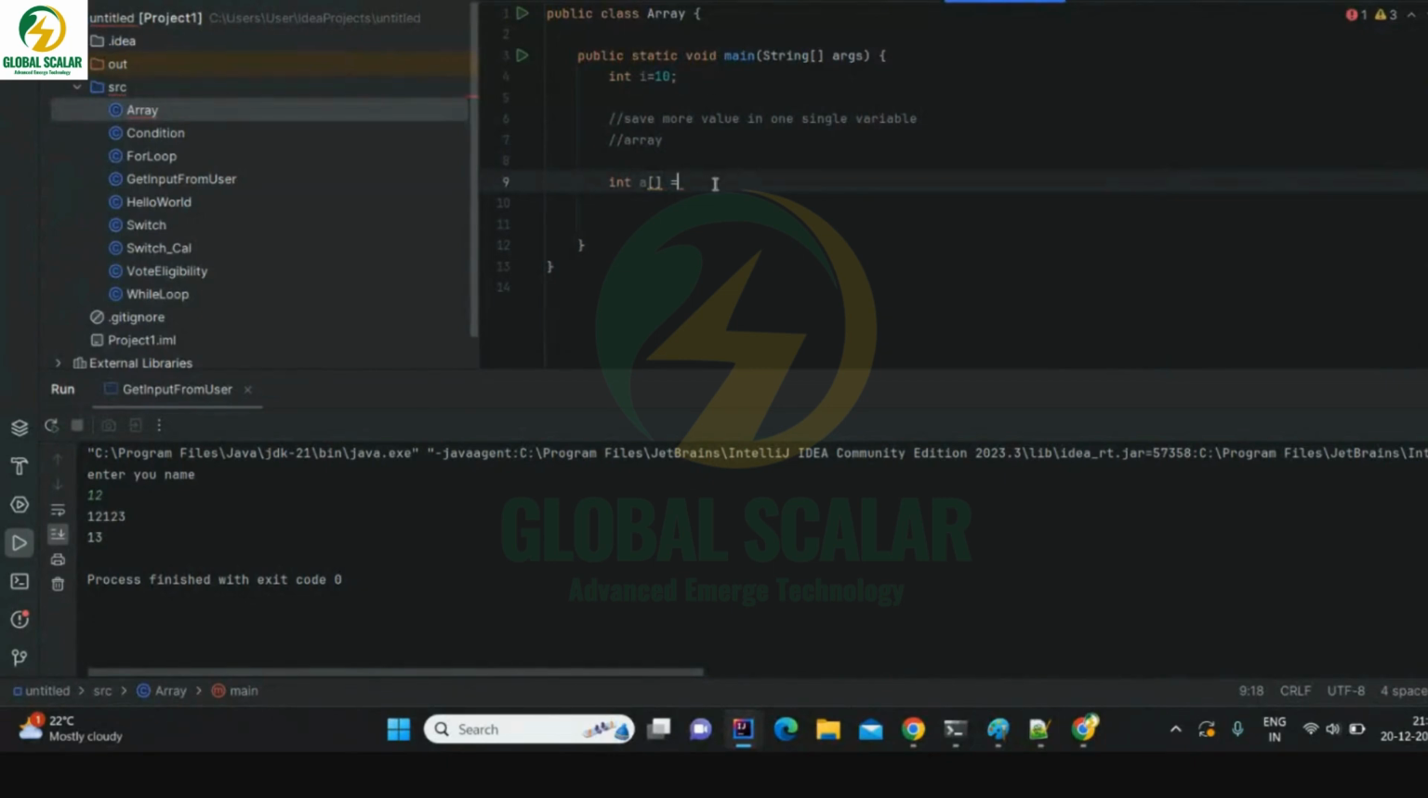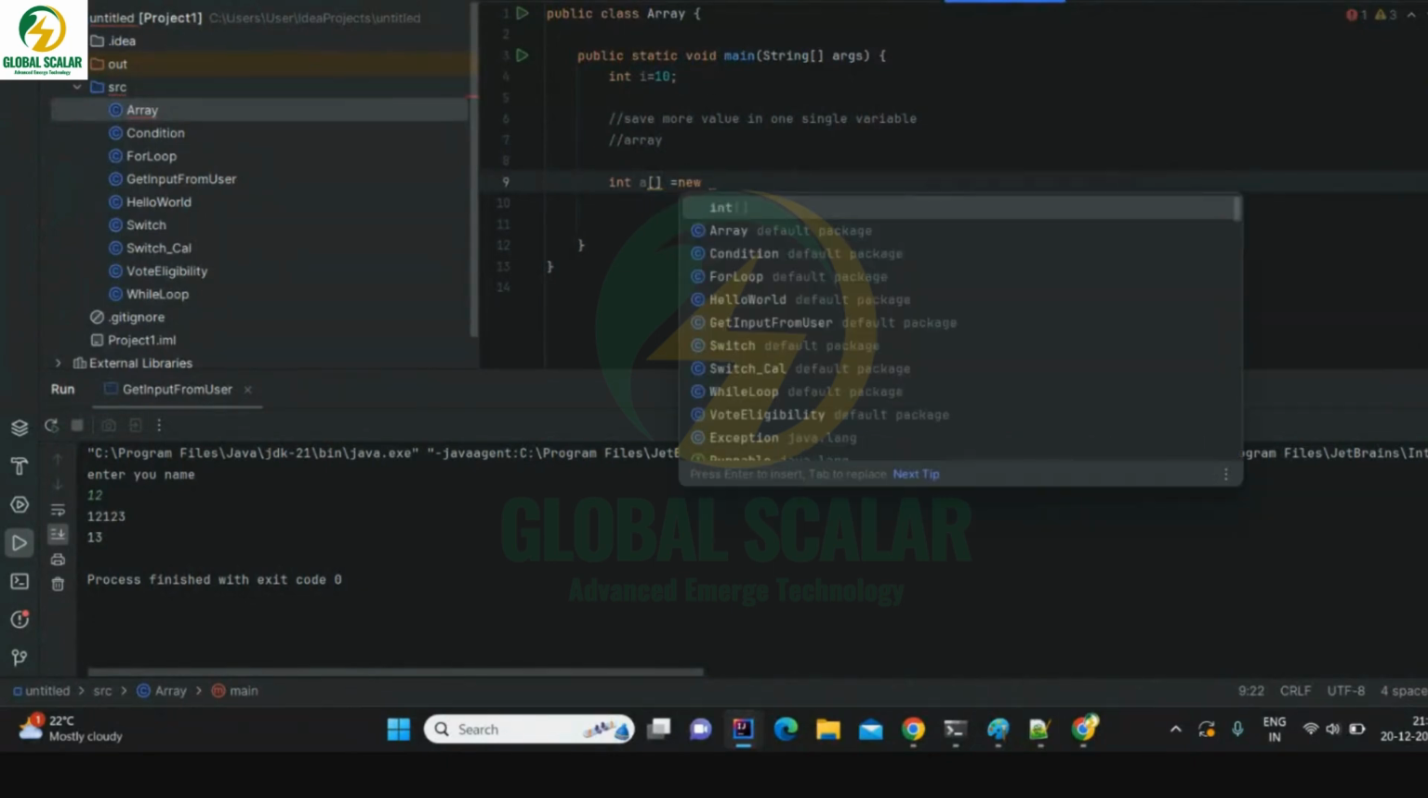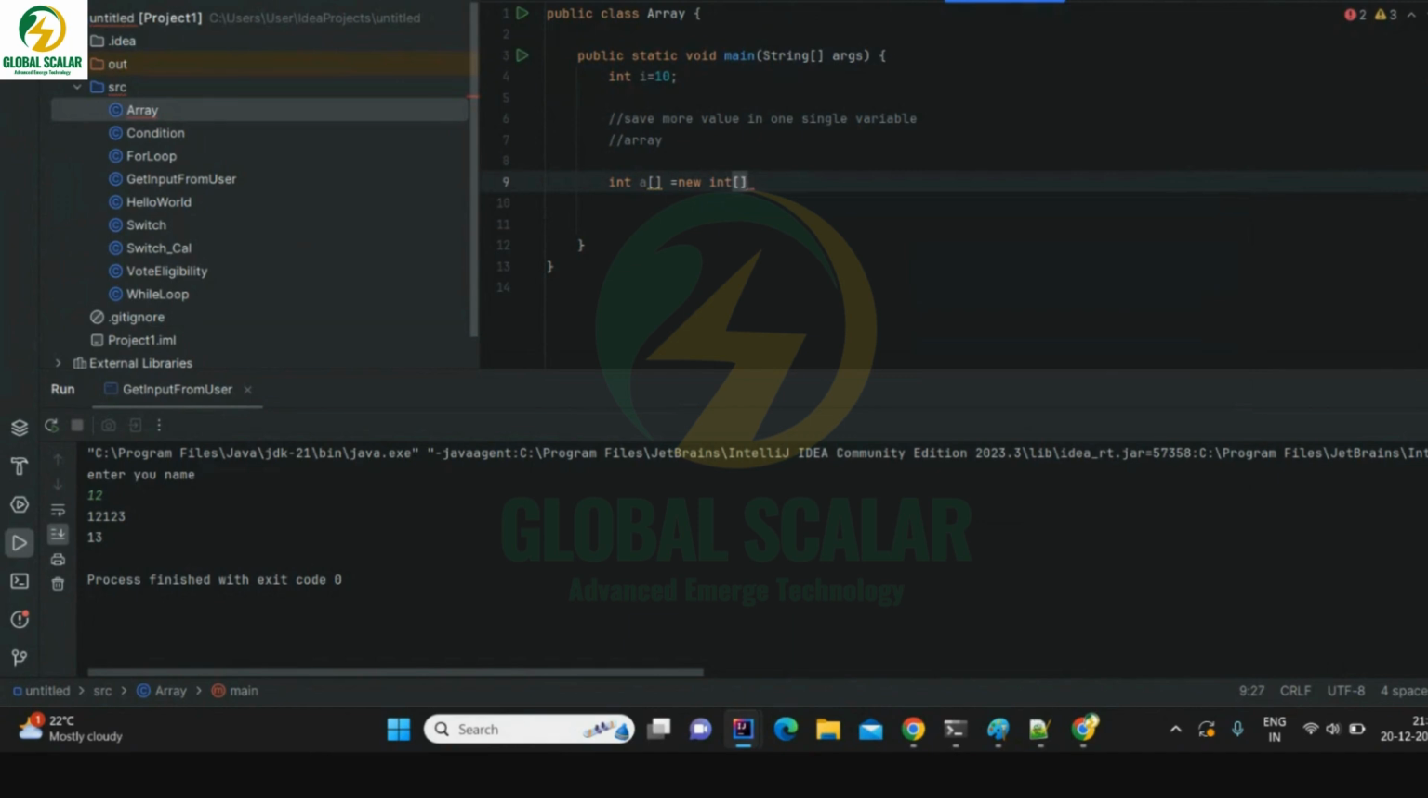a is equal to new int. So here, without the square brackets, it is a normal variable. Okay, normal variable. Here it is an array of integers. This a will hold more than one number, so you have to define the length here. New int, maybe this is the size. Okay, this is the size. The declaration syntax looks like this.